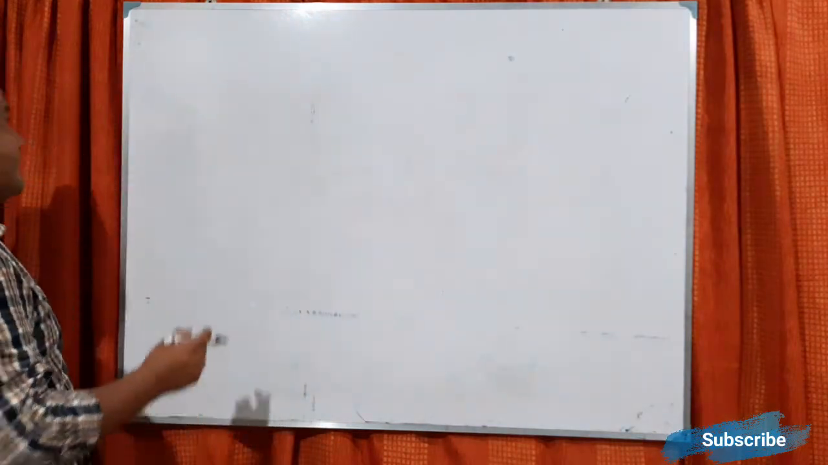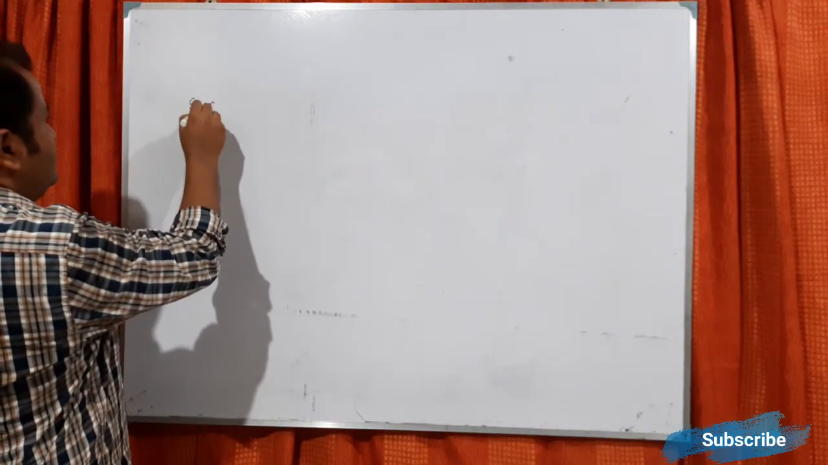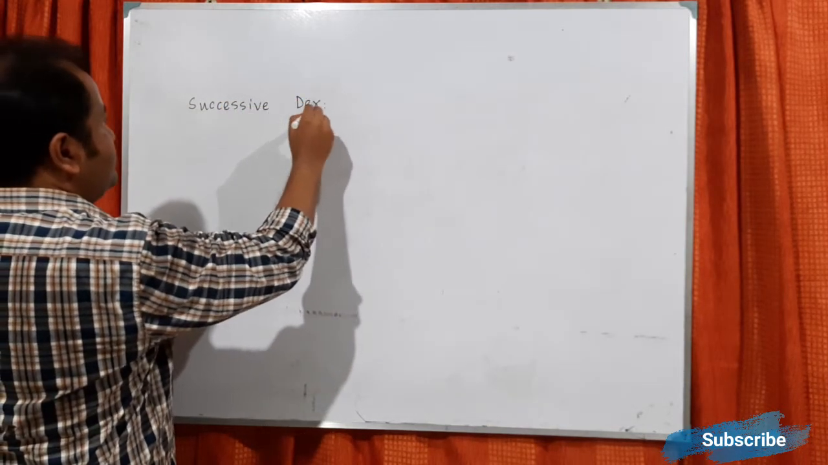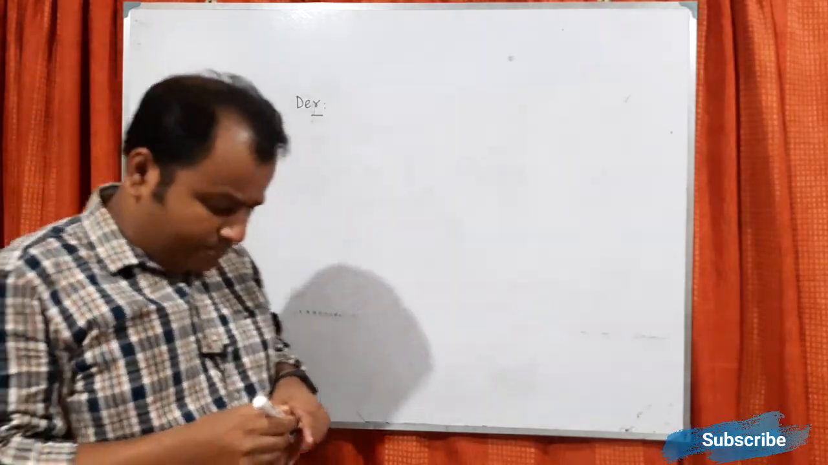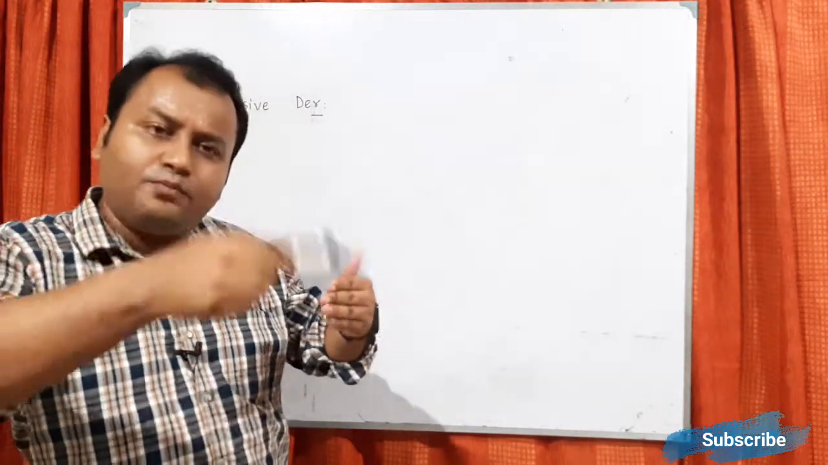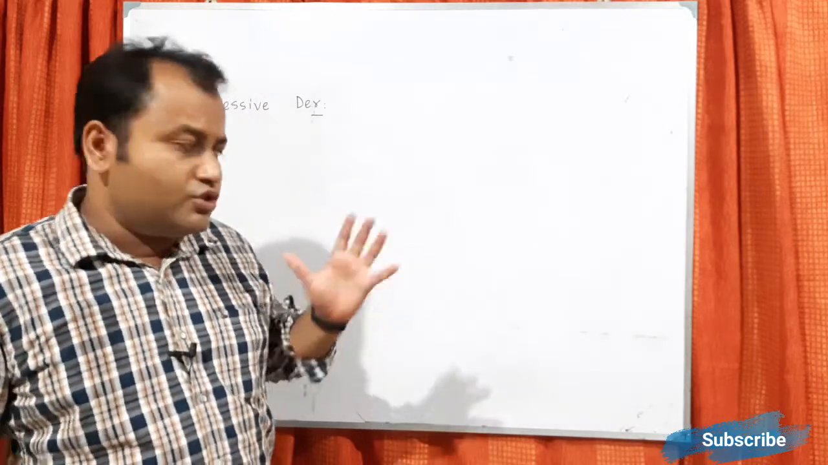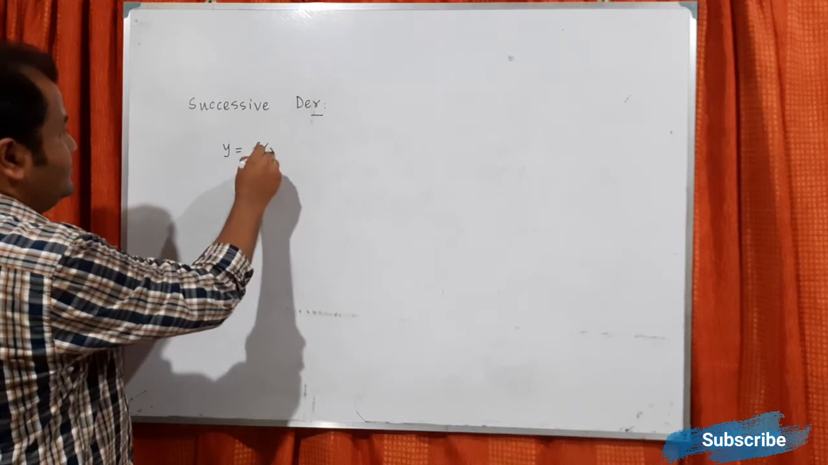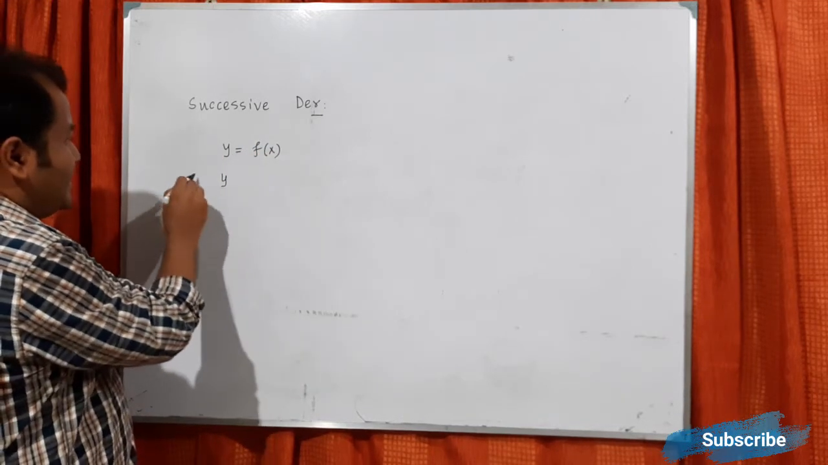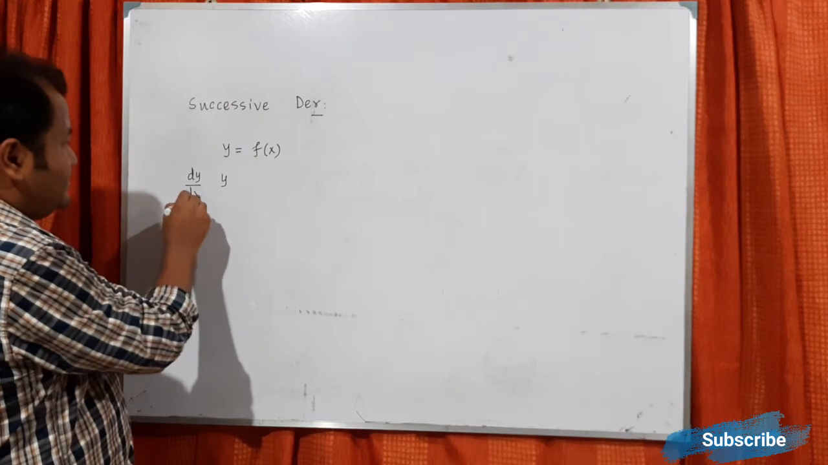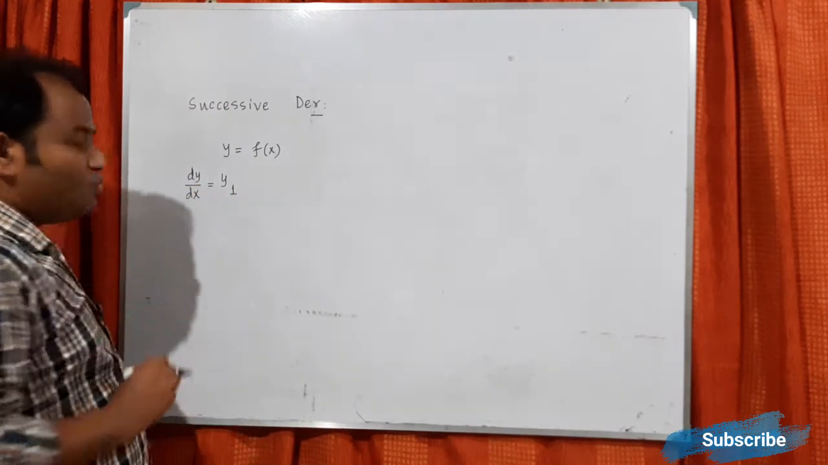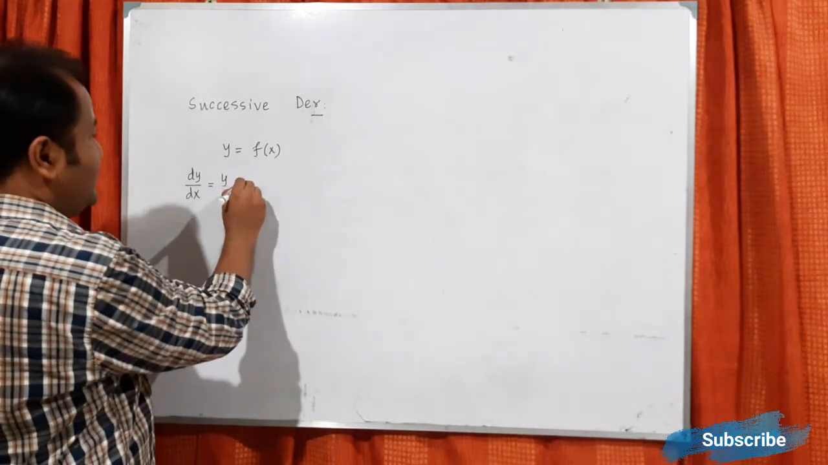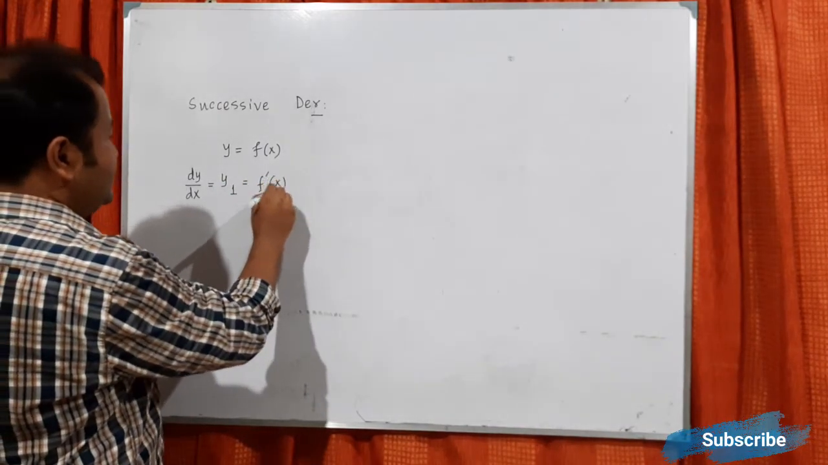What is the more thing? Which is called successive derivative. What is the meaning of successiveness? Successiveness means if you are doing the same process again and again. Suppose y equals f(x). If I do the first derivative, I can write dy/dx. This can be written sometimes y1. So this notation is also very important. Y suffix 1, which means the first derivative, that is f dash x.